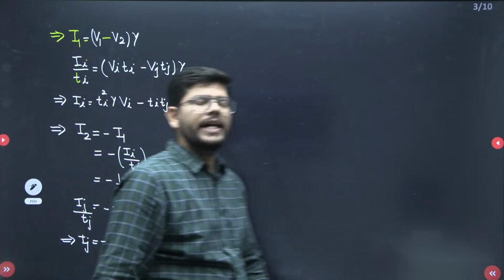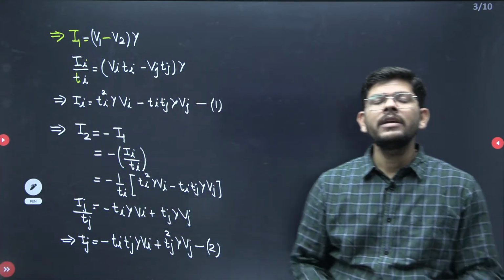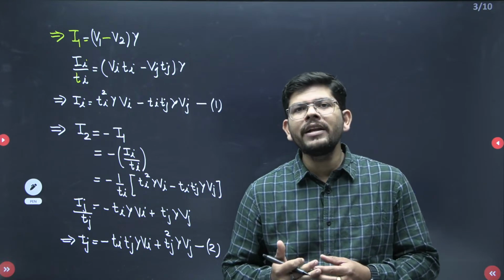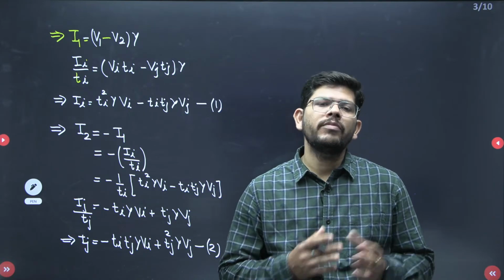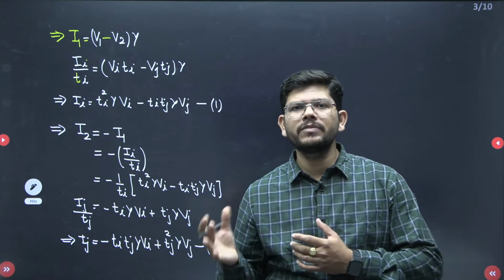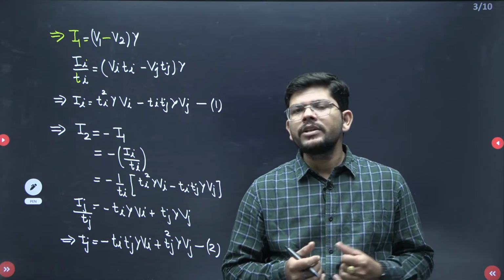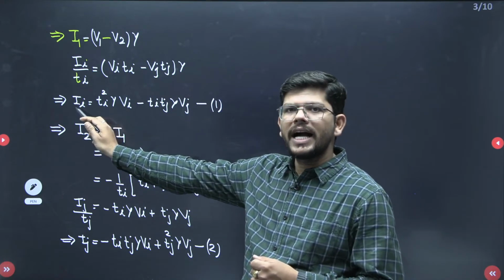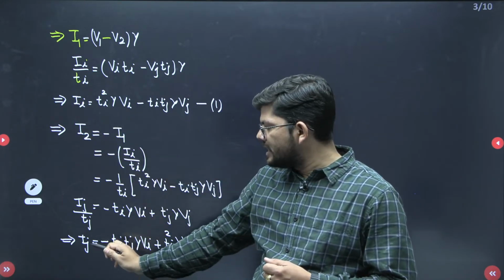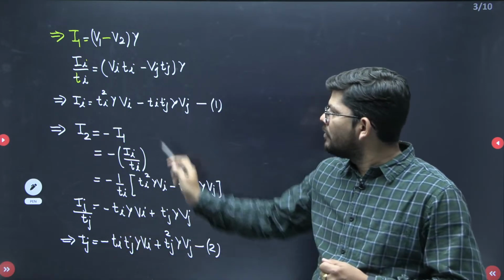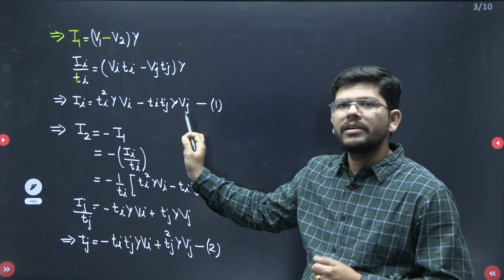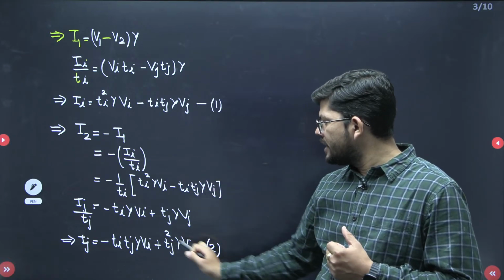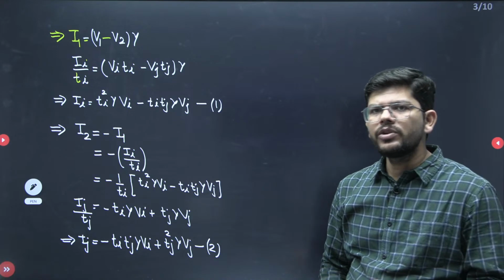So if you see right now, I have to obtain the bus admittance matrix, and the bus admittance matrix is obtained through the equation in terms of bus current and bus voltage if it is written like that. So just see here, I have written in terms of the bus current. Ii is the bus 1 current, Ij is the bus 2 current, and the voltages that I have are Vi and Vj, bus i and bus j voltages. Here also I have Vi and Vj, the bus i and j voltages.